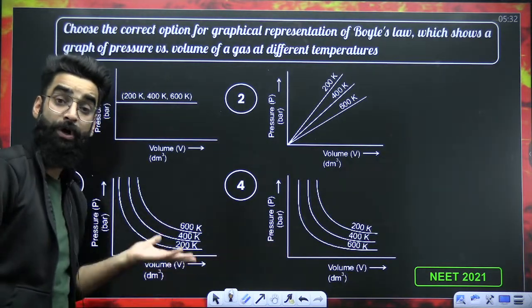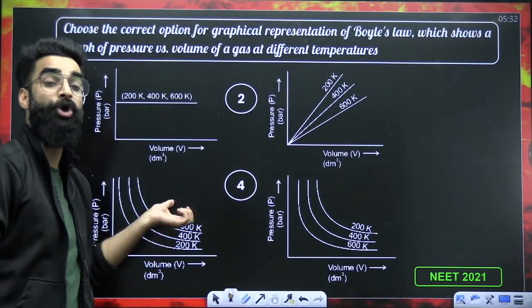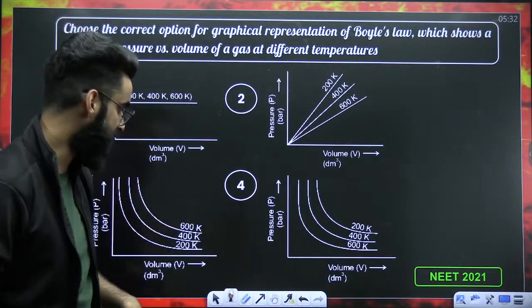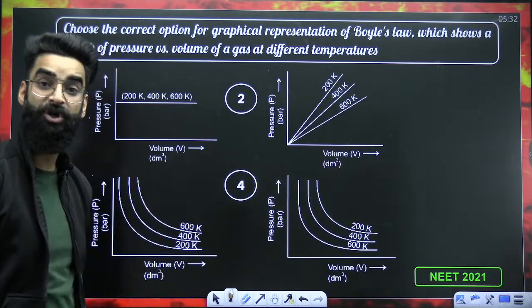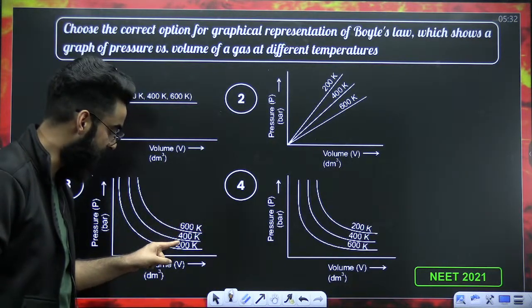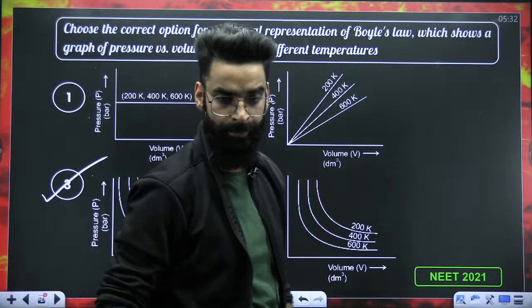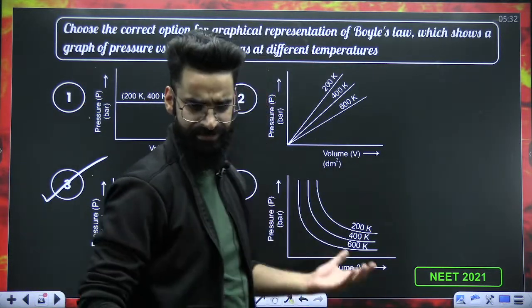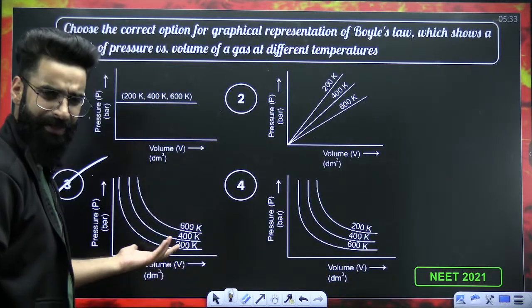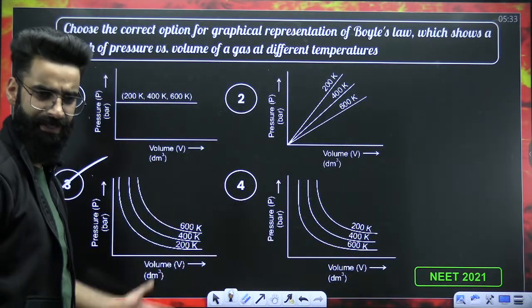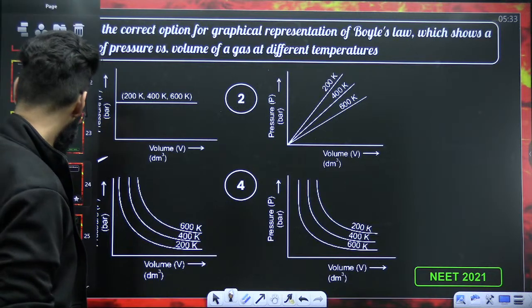But few minutes back we saw that the hyperbola which is at the top is always at higher temperature. So 600, 400, 200. Absolutely option C is correct. Right? Agreed? See, everything we are done. I mean, you can easily solve these questions now, because few minutes back only we did this.